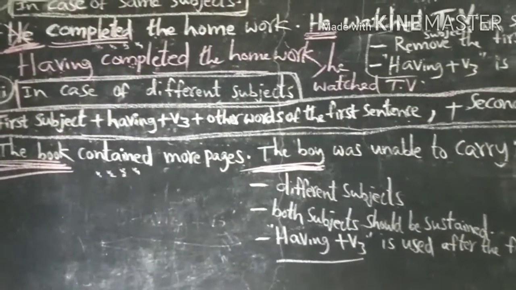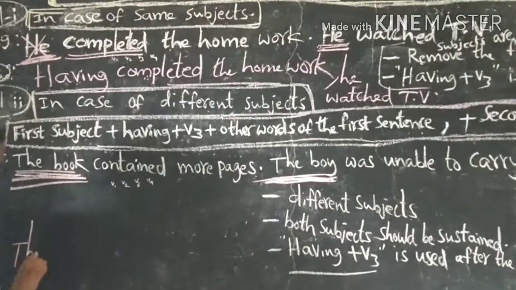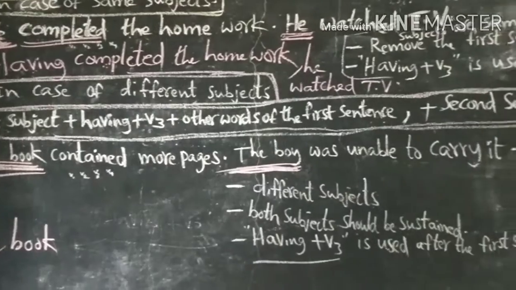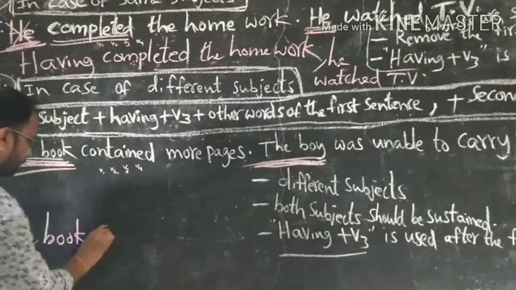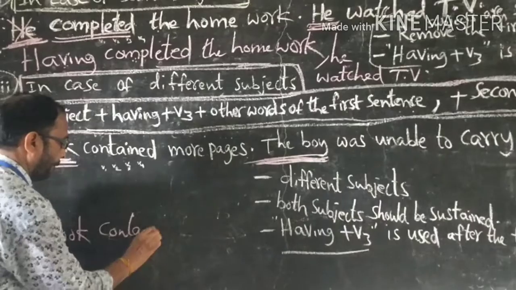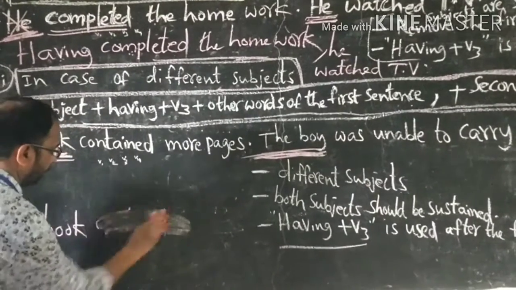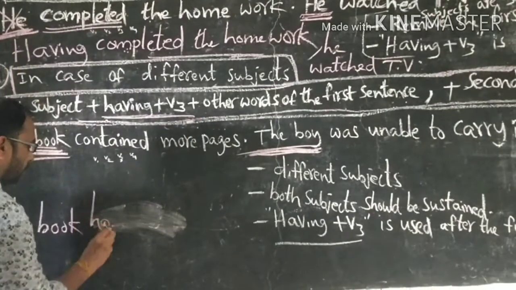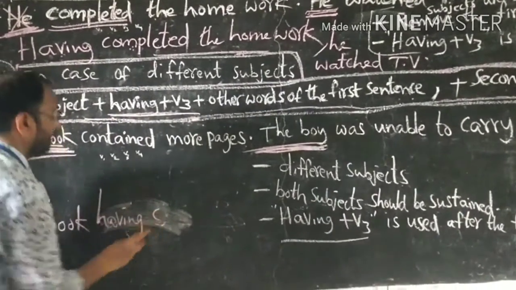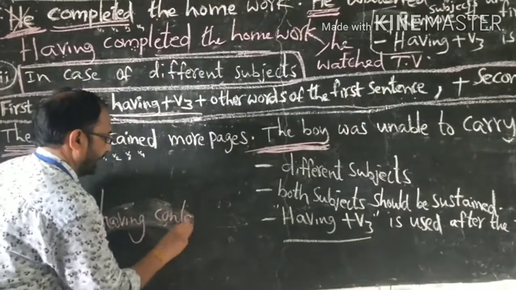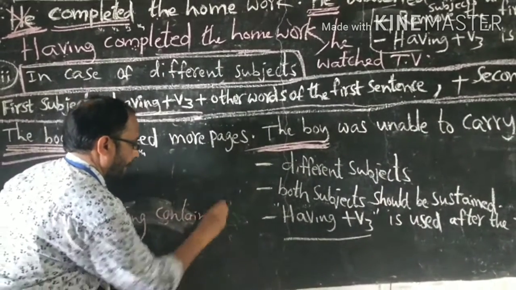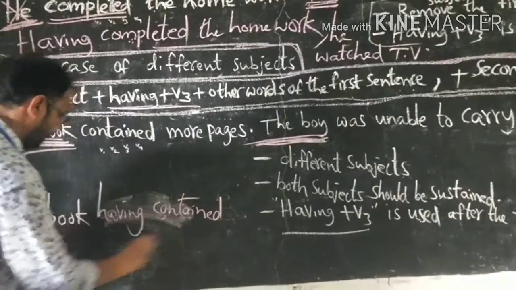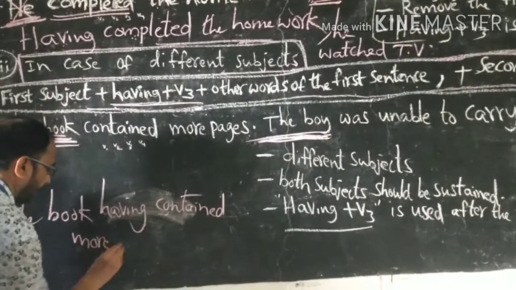Using perfect participle, the book, contained, having plus verb 3. The book having contained more pages.